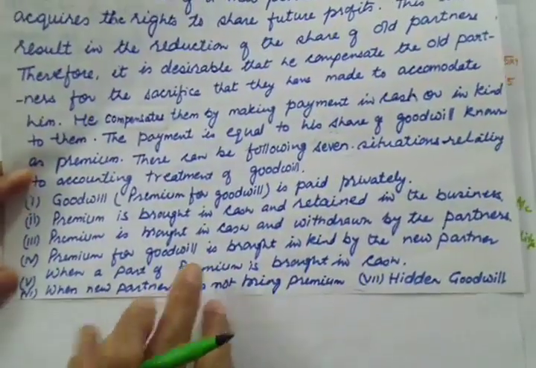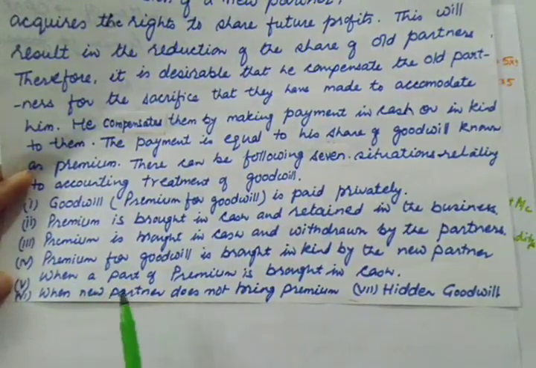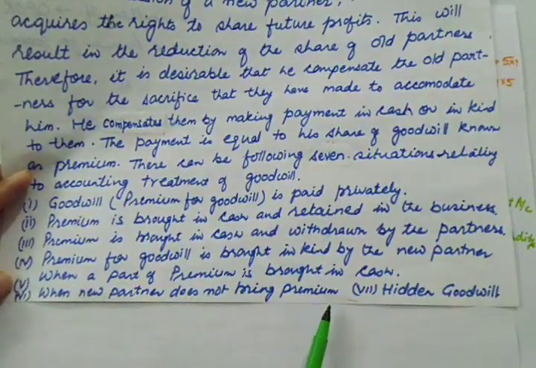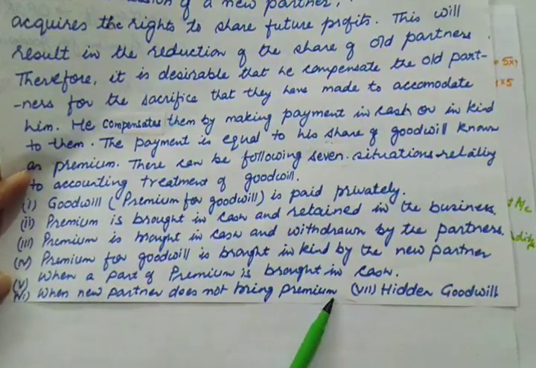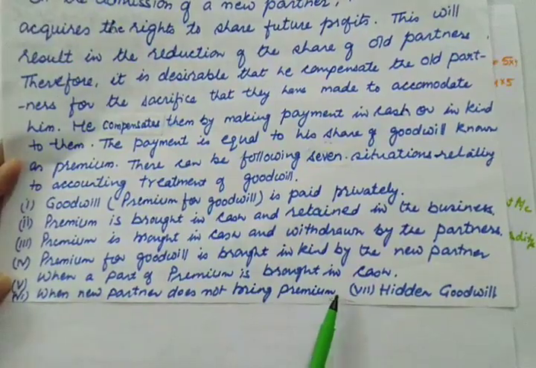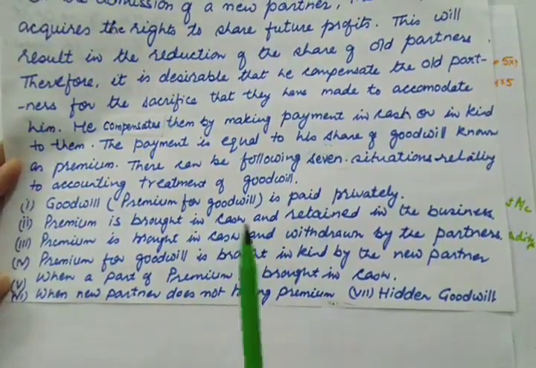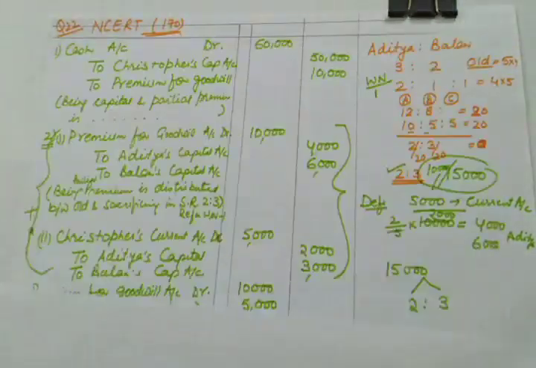Next is case number 6, when the new partner does not bring premium. If he is not at all bringing any premium, then the full amount will be taken from his current account. So in this case we'll be taking the full amount from his current account. So let us do that.